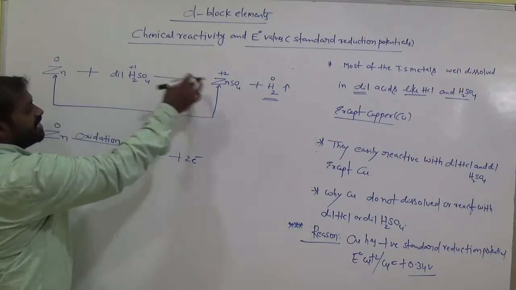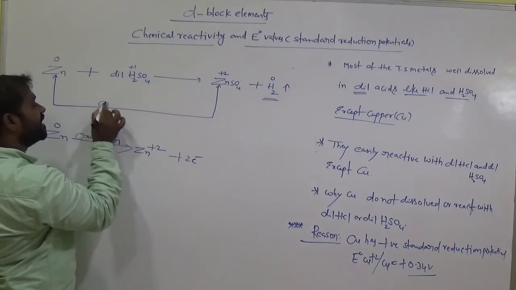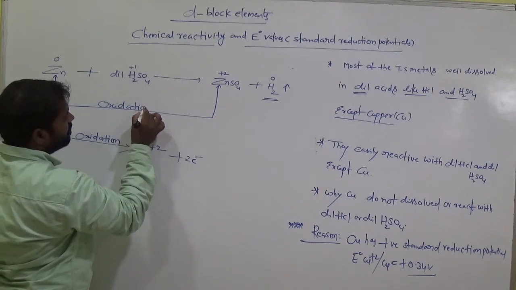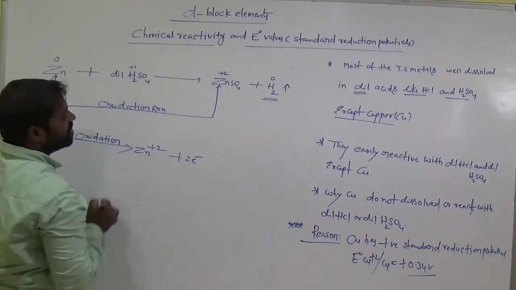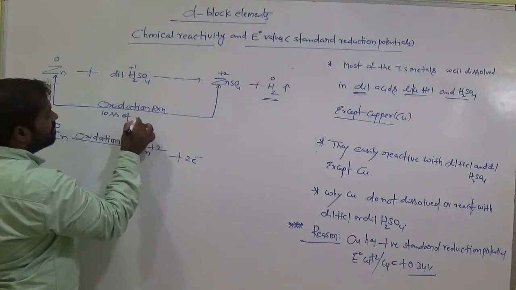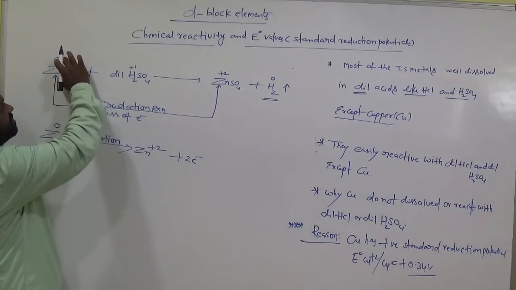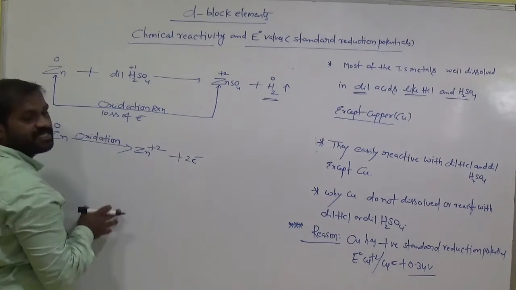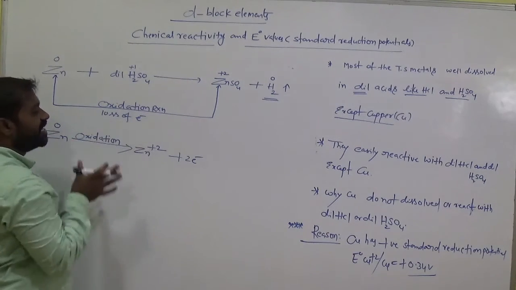So from zinc to zinc sulfate, what happened? Which reaction takes place? Oxidation reaction takes place. What is oxidation reaction here? Loss of electrons. From zinc 0 to Zn plus 2, loss of electrons takes place clearly. That means oxidation takes place.